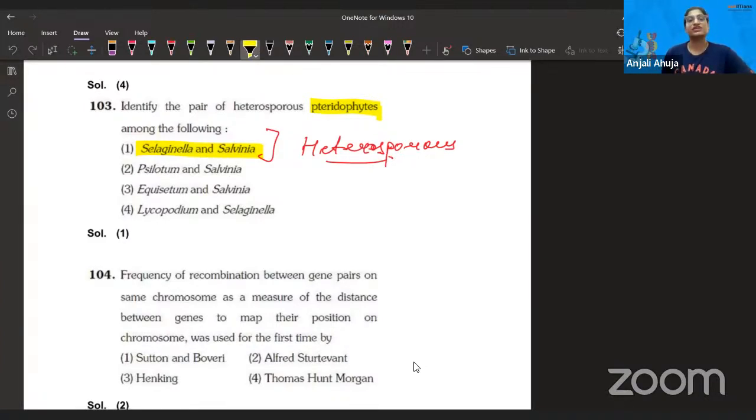Frequency of recombination between gene pair of the same chromosome. Imagine this is a chromosome and there are genes 1, 2, 3, 4. These are present on it.